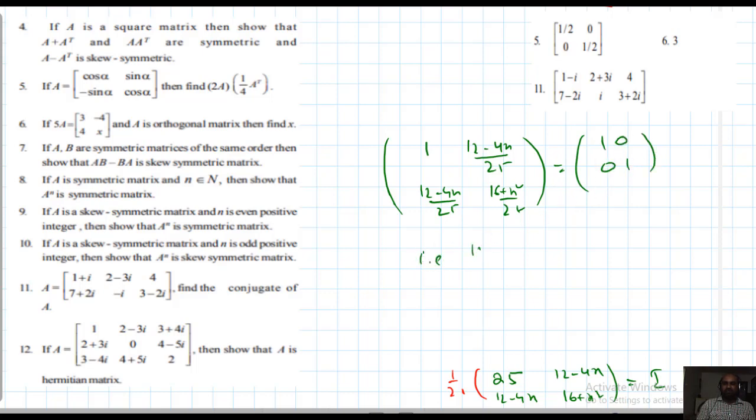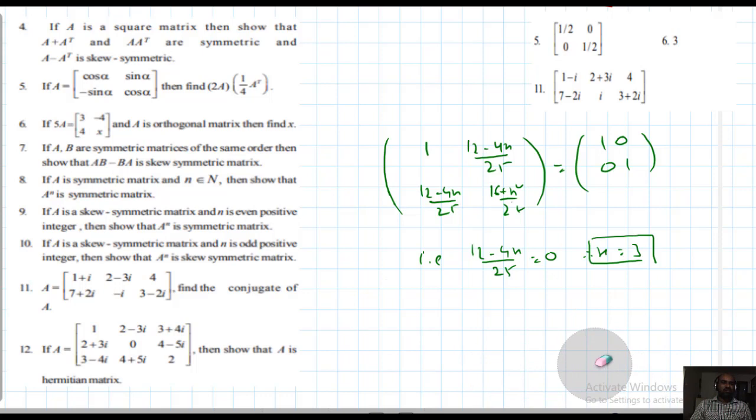That is 12 minus 4x by 25 equal to 0. Therefore x equal to 3. You people should cross check by comparing with another pair. Okay, this with this, okay, this with this. 3 should be substituted. 3 square is 9. Okay, satisfying. So the final answer is x equal to 3. So this is problem number 6.